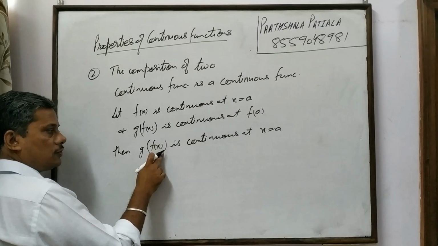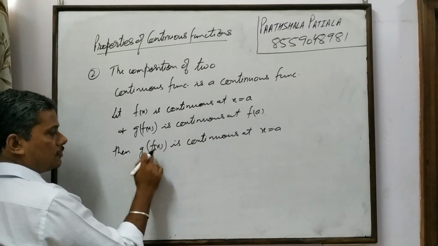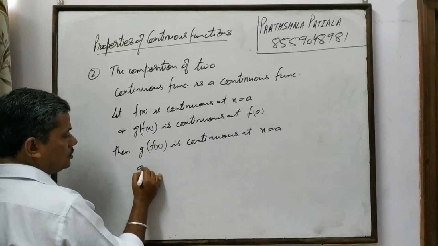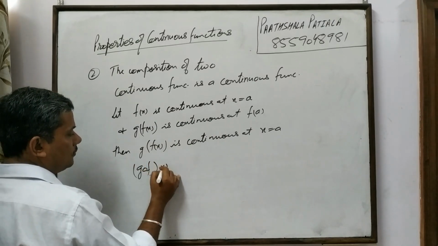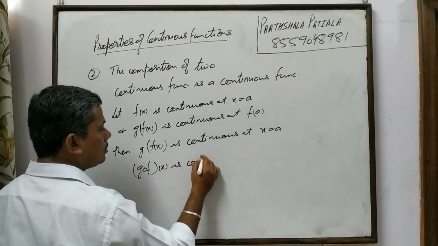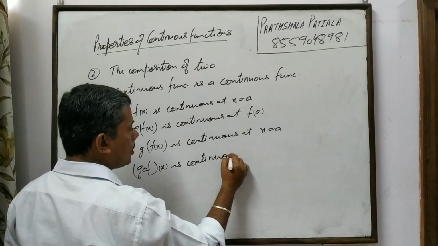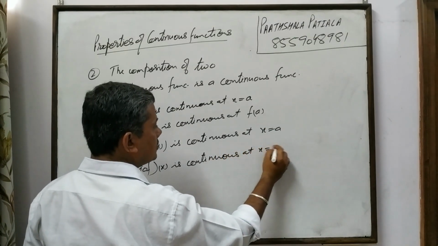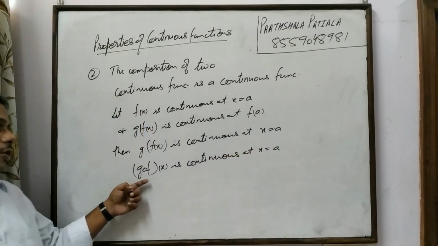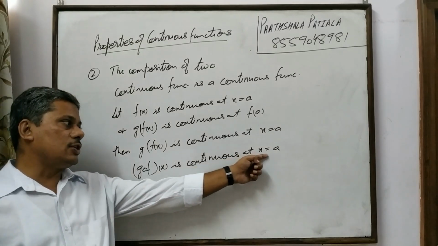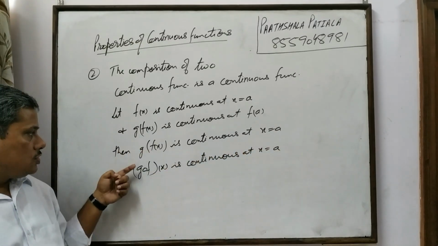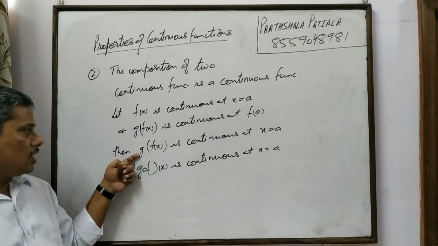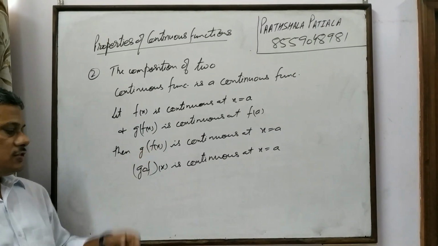So composition of g and f, that is g of f of x, is abbreviated as GOF. GOF of x is continuous at x is equal to a.